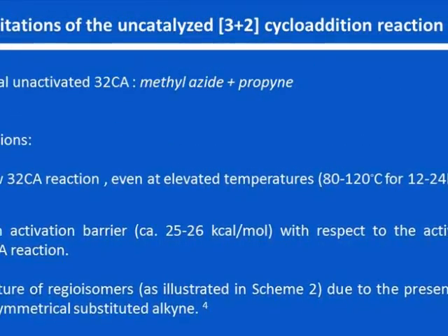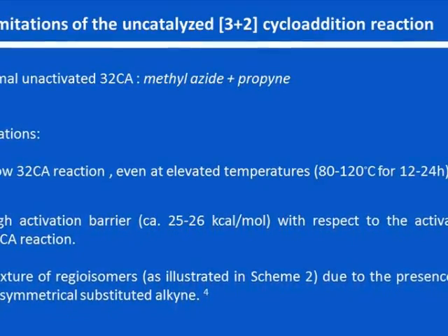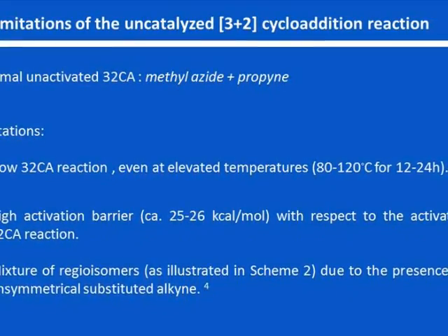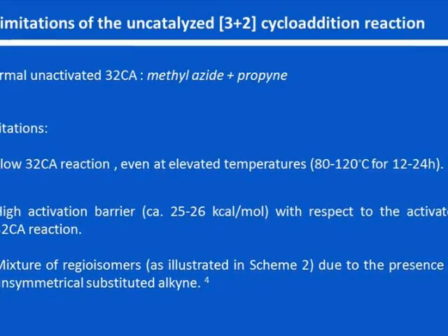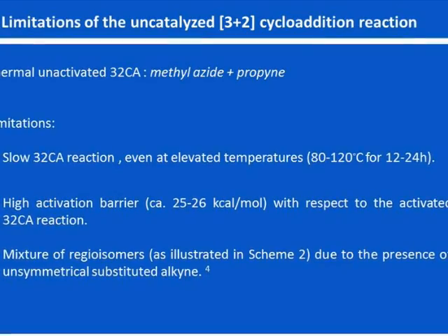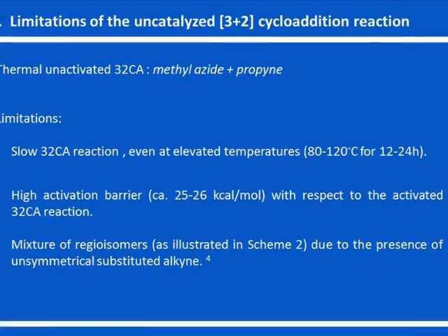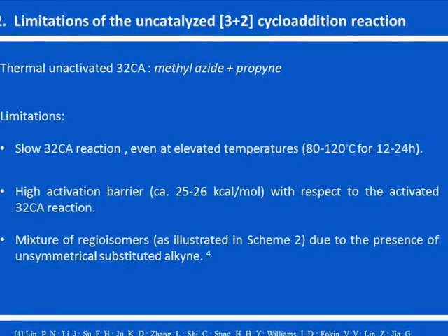The 3+2 cycloaddition reactions are useful processes in the industrial, agricultural, pharmacological fields, among others. Yet, the uncatalyzed reaction does have some limitations. Firstly, the uncatalyzed reaction is often very slow.